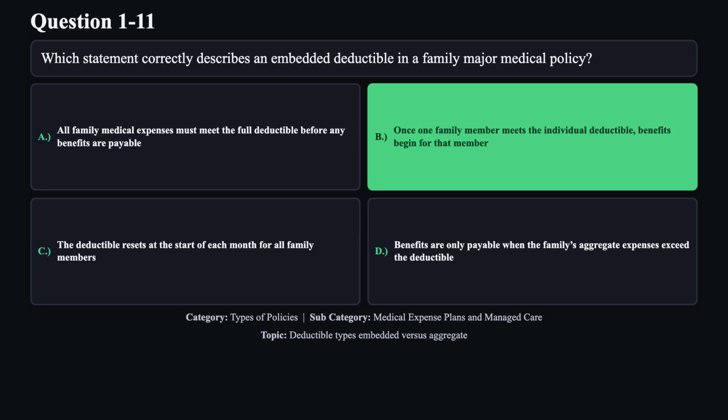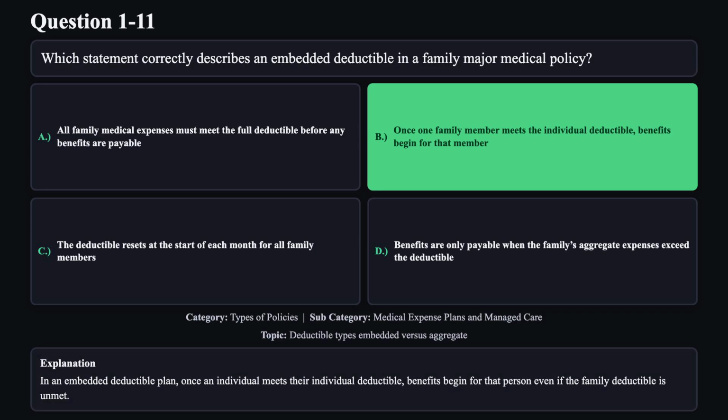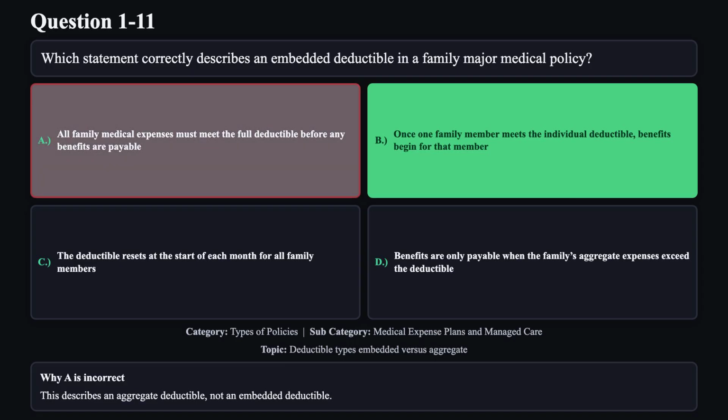The correct answer is B. In an embedded deductible plan, once an individual meets their individual deductible, benefits begin for that person even if the family deductible is unmet. Reason A is not correct. This describes an aggregate deductible, not an embedded deductible.